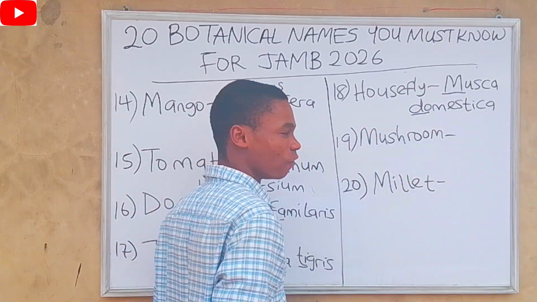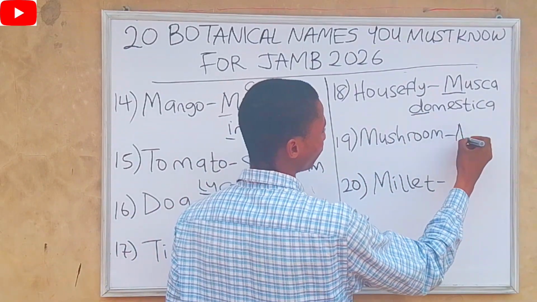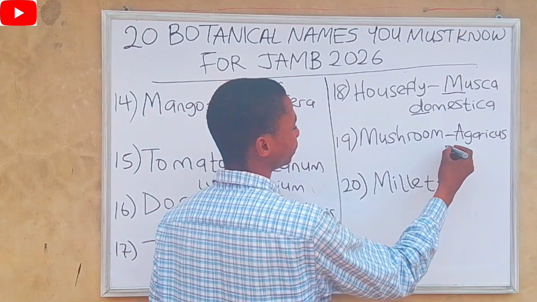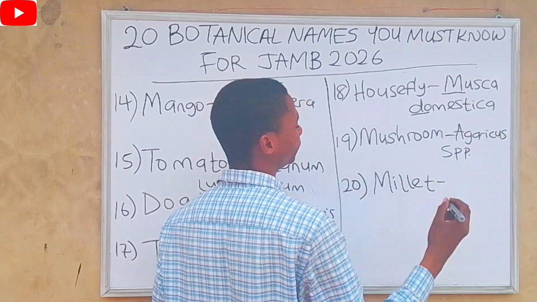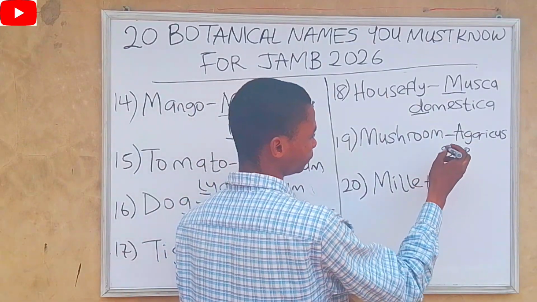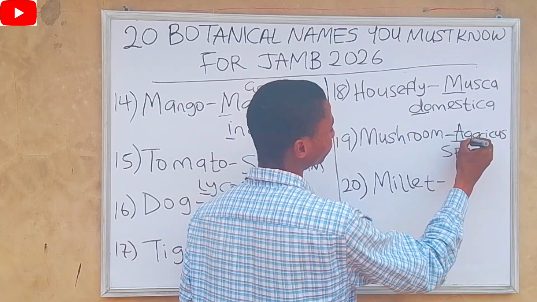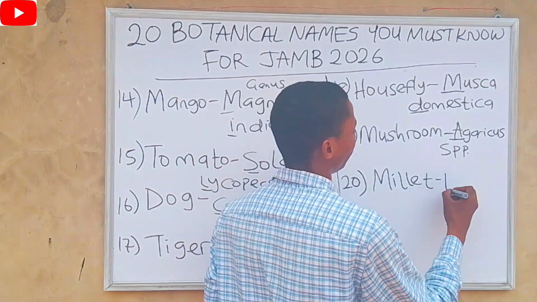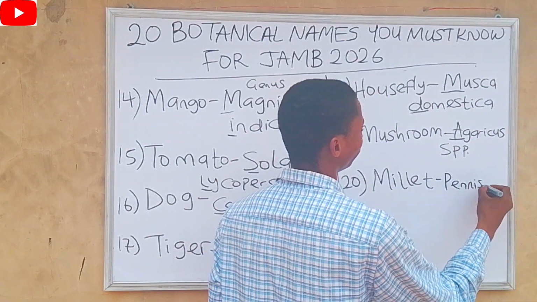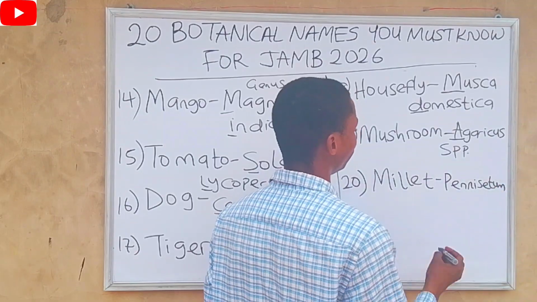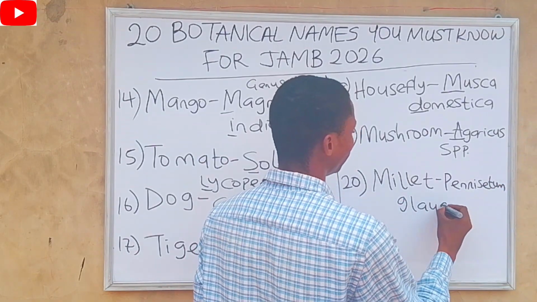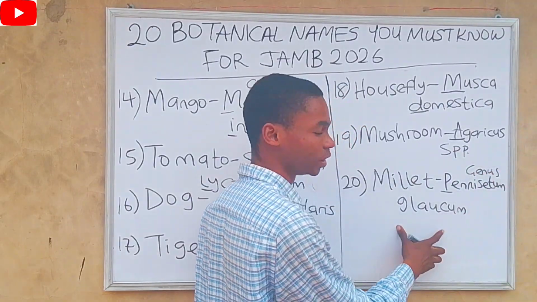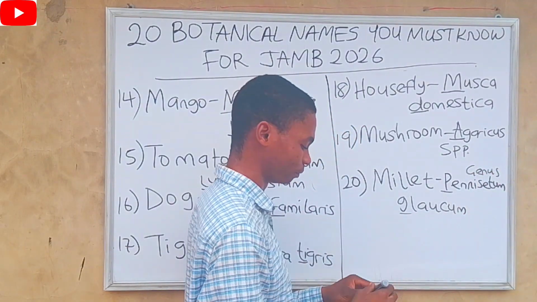The botanical name of mushroom is Agaricus spp. spp is the plural of species. Agaricus is the genus of mushroom. Botanical name of millet is Pennisetum glaucum. Pennisetum is the genus for millet, while the species is glaucum.